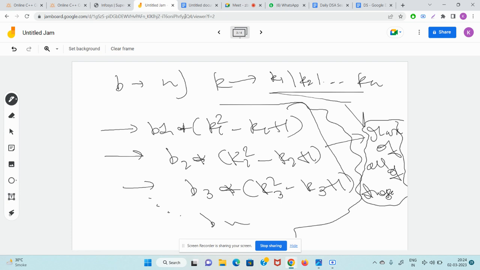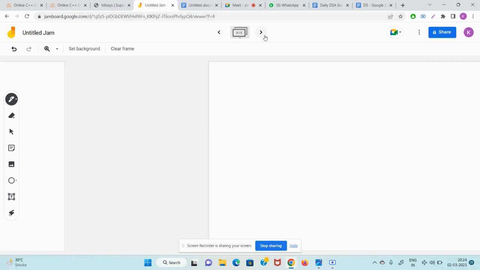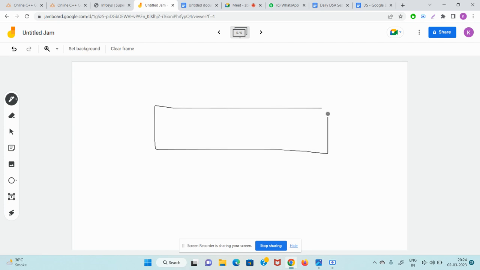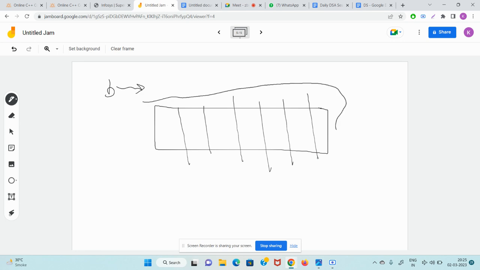Let's start thinking. So, we are given the array B. Let's just assume we had this array B. Now you check if 10 can be the maximum answer for this.